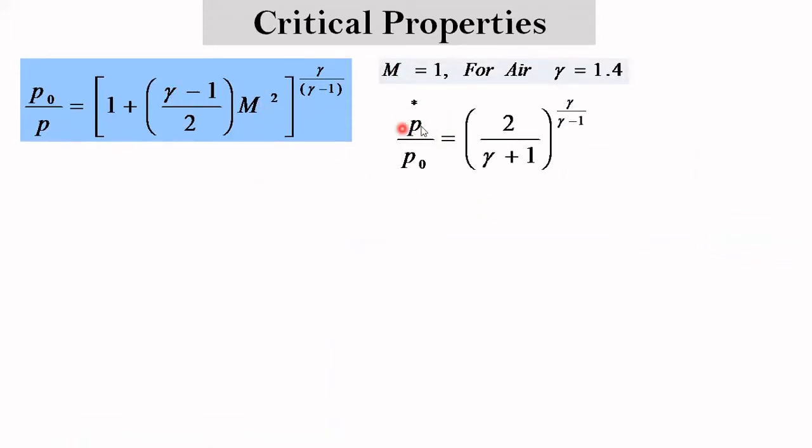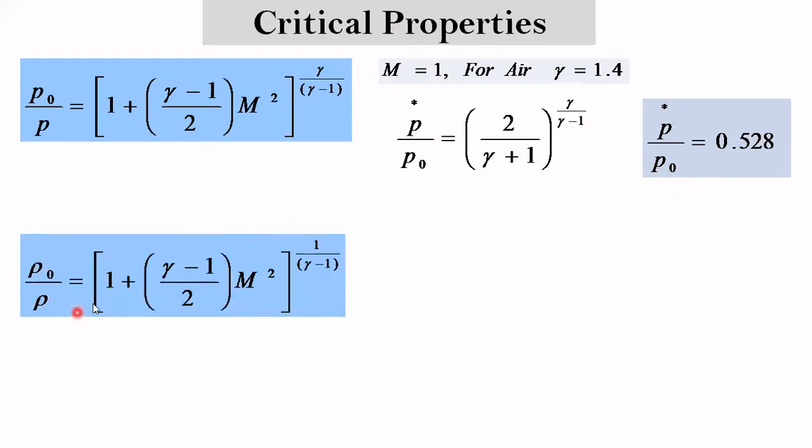You will get P star by P0 equals (2 upon gamma plus 1) raised to gamma upon gamma minus 1, which gives 0.528. For a given stagnation pressure, if you multiply it by 0.528, you will get the critical pressure for that stagnation pressure.